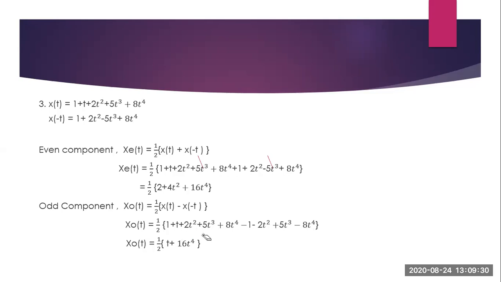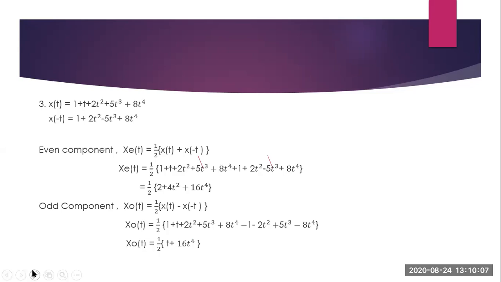So you just solve this. 1 minus 1 will get cancelled, 2t square minus 2t square will get cancelled, and 8t raised to 4 and 8t raised to 4 will get cancelled.